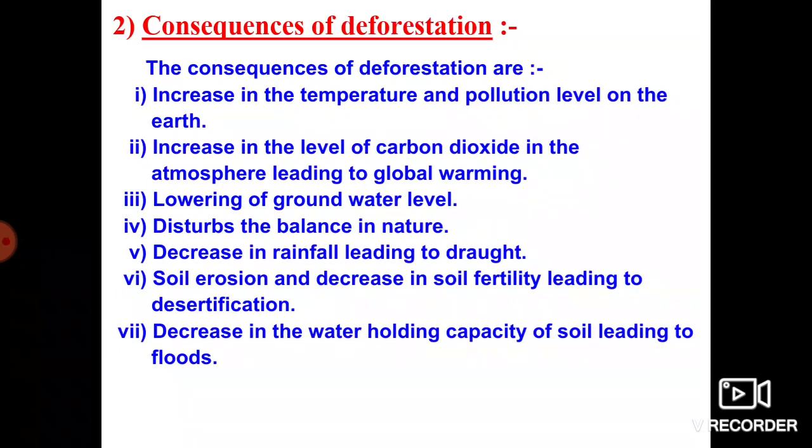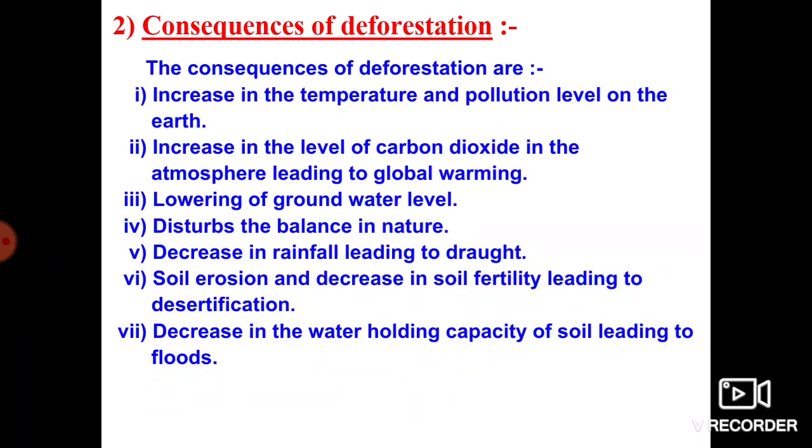So what happens if the temperature of the earth increases? The glaciers present in the polar regions will start melting, the entire earth's surface could be covered by water, and the entire ecological cycle and biodiversity get destroyed.